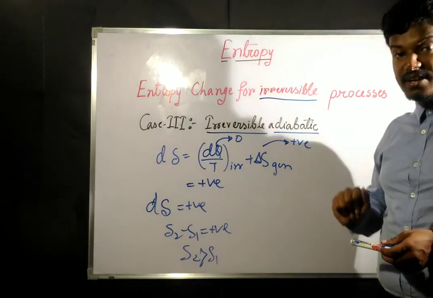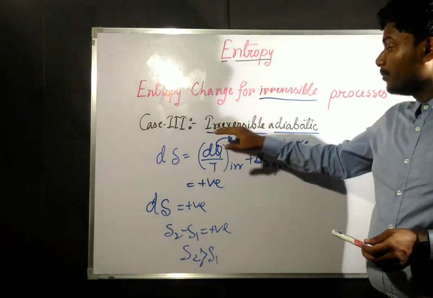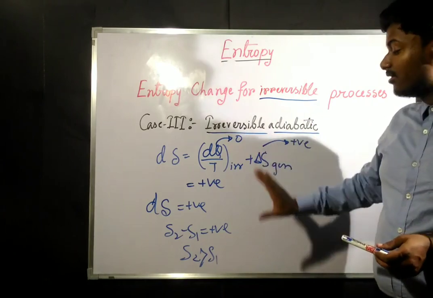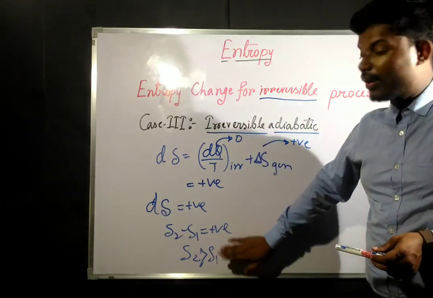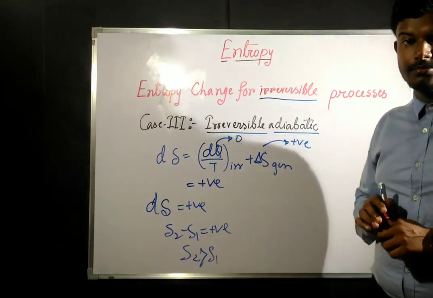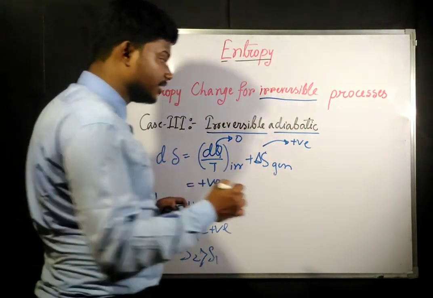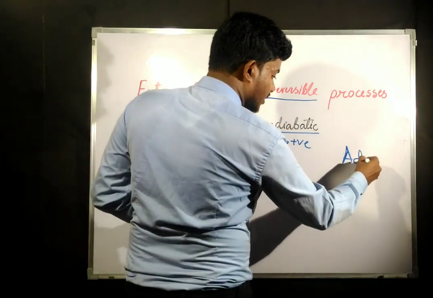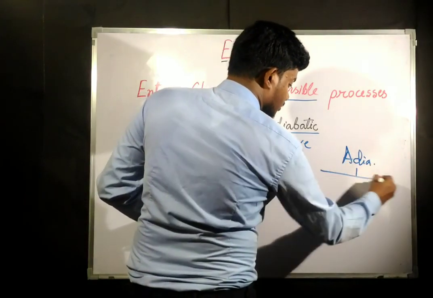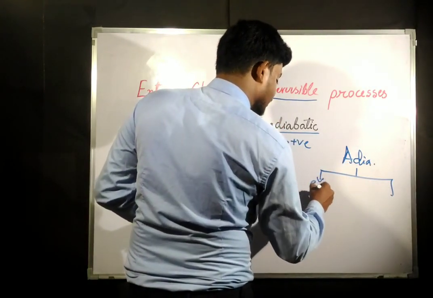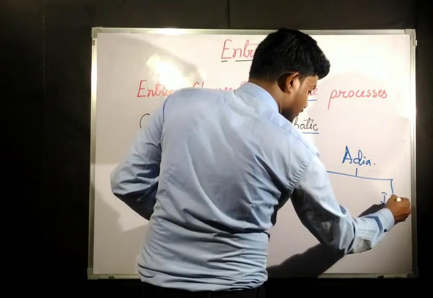Whereas in the case of a reversible adiabatic process, it was isentropic. Okay, but here entropy is increasing. Now if you remember the adiabatic process, if you take the adiabatic process, there is reversible and irreversible adiabatic.